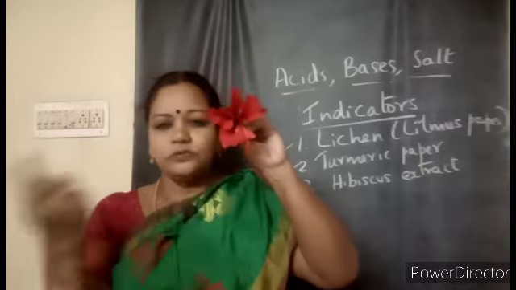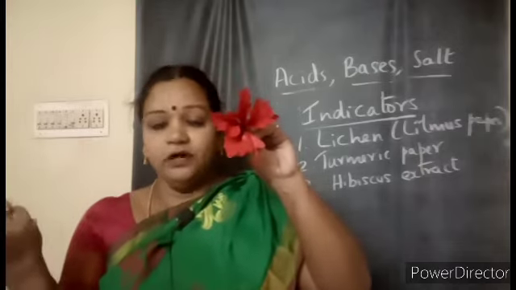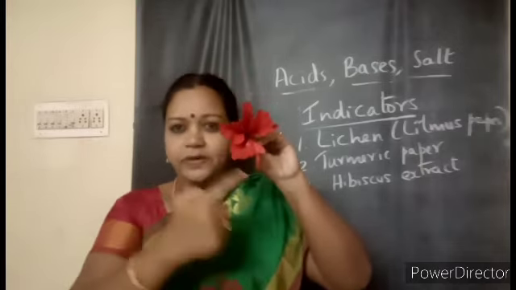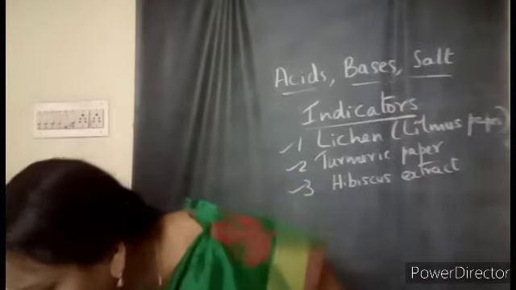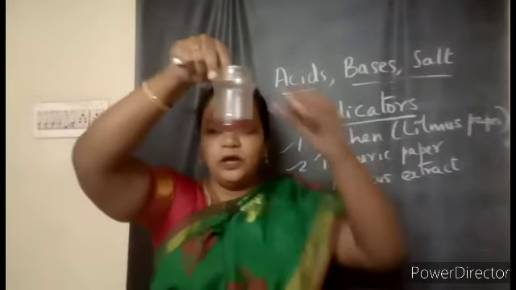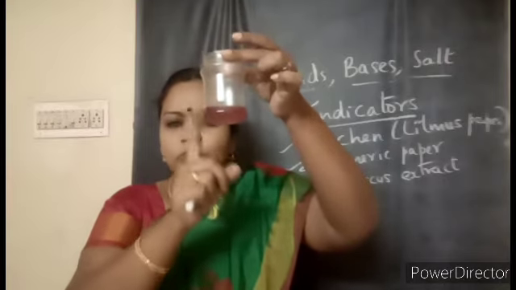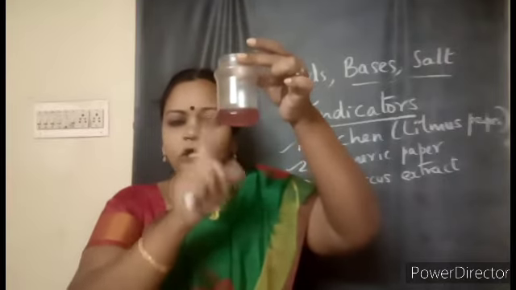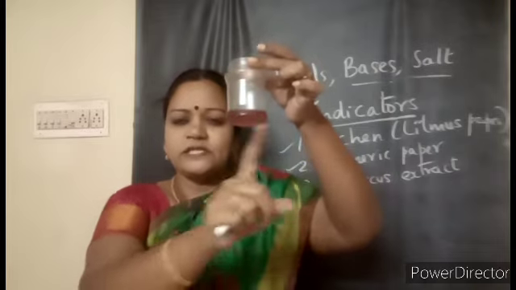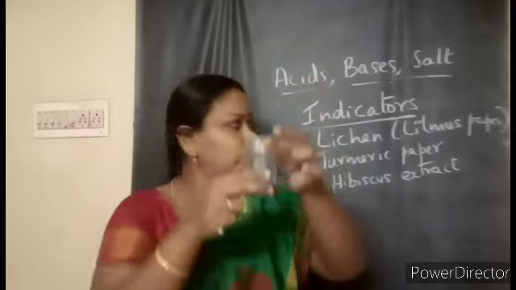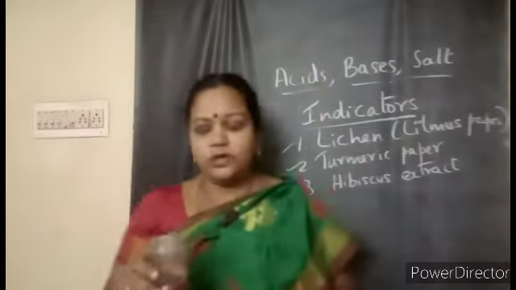Hibiscus is used to prepare dyes, as you might have learned in your lower classes. From these petals we can make an extract like this. I hope you also have made a hibiscus extract like this. This is also going to be used as an indicator to show whether the given substance is acidic or basic. And one more is the litmus paper, as shown in the figure.